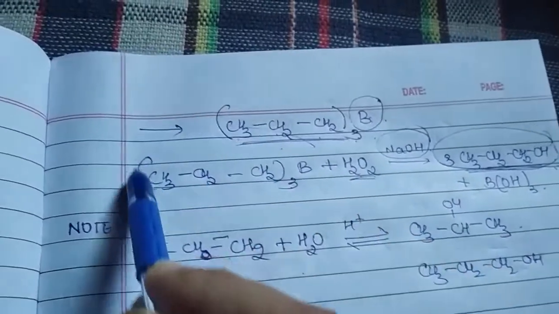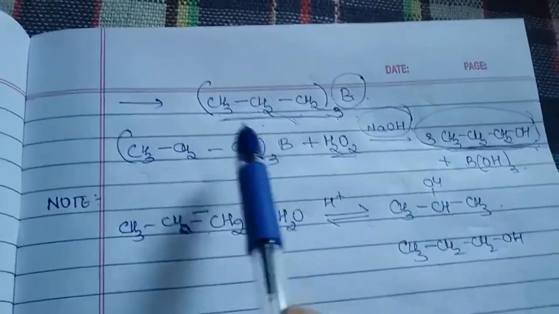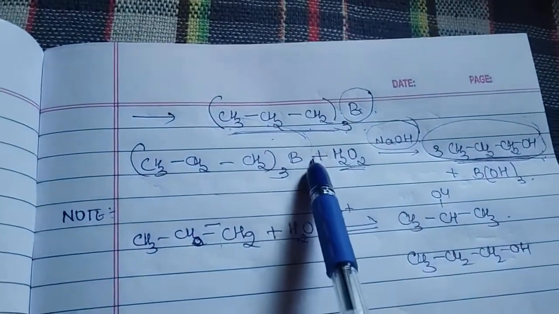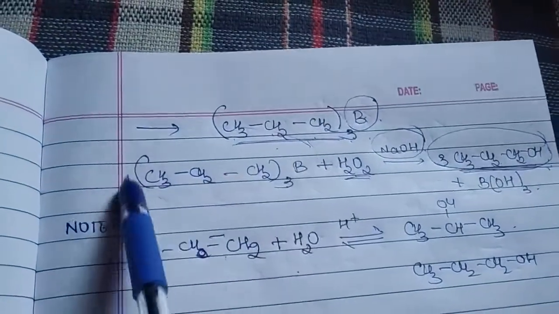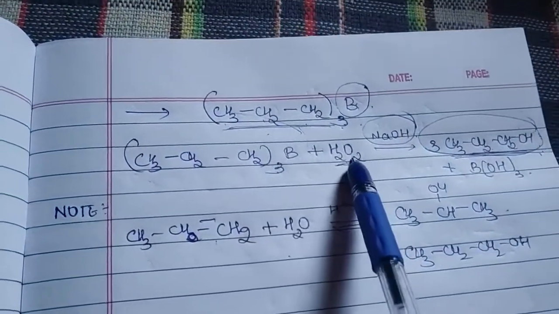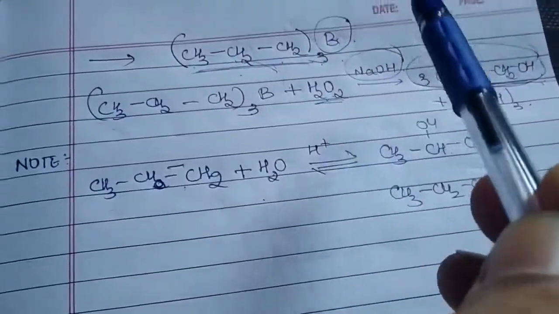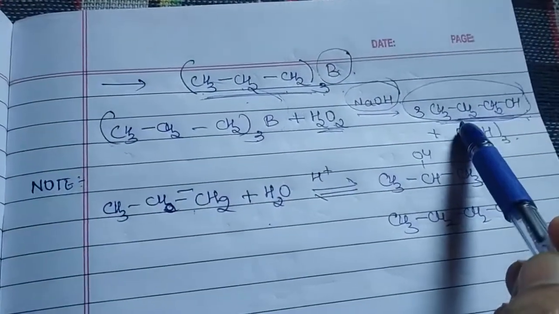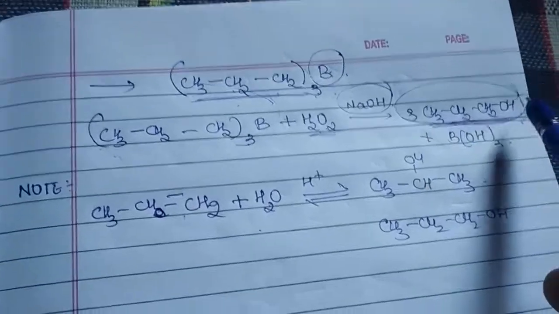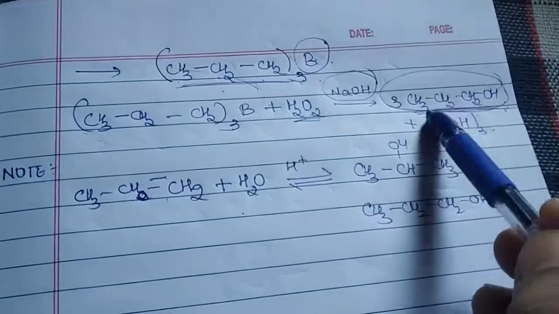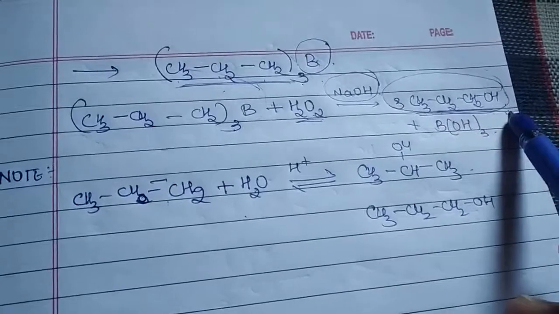So once we have got this addition product, without boron having any hydrogen atom, then it is treated with hydrogen peroxide in the presence of sodium hydroxide. When you do this, you will get propane-1-ol. Remember, propane-1-ol. Why am I stressing it?